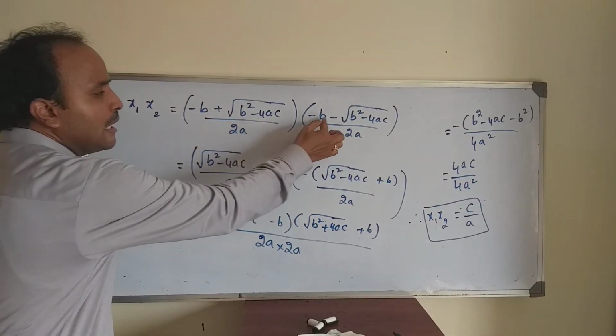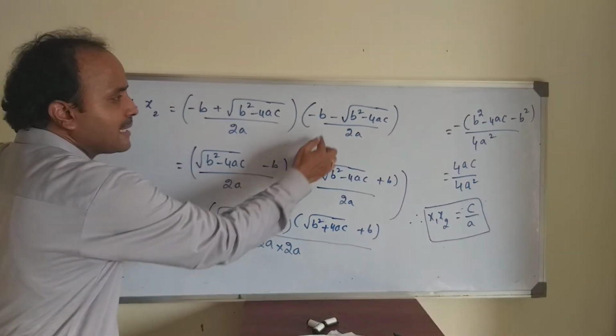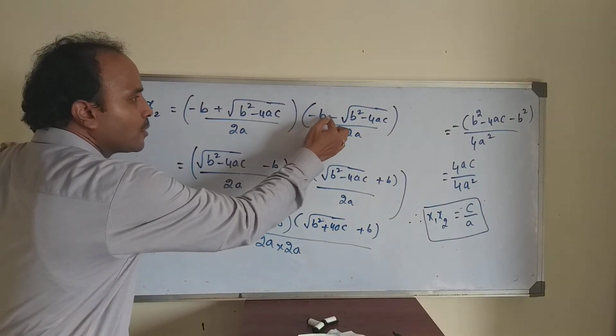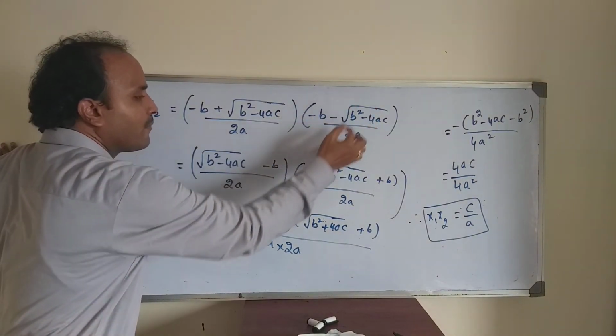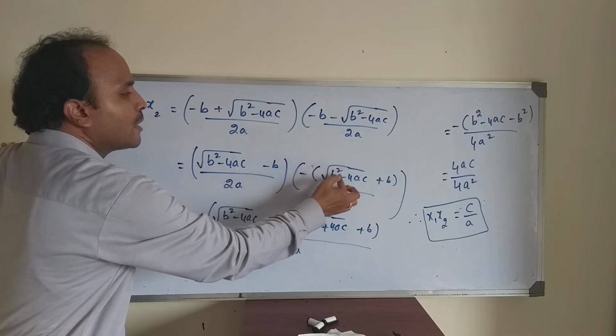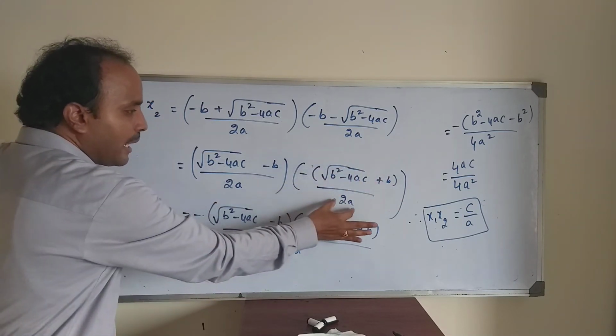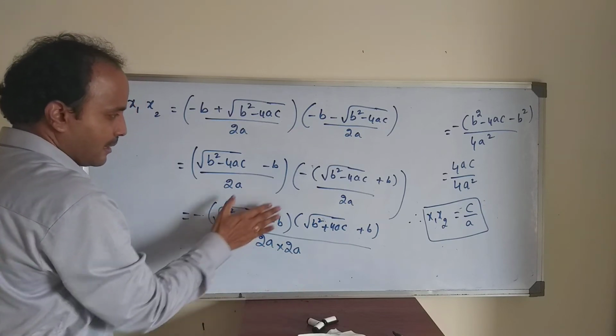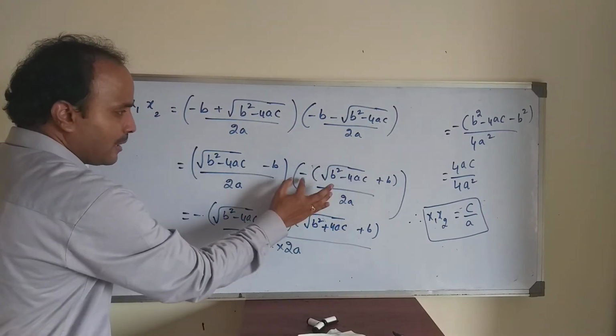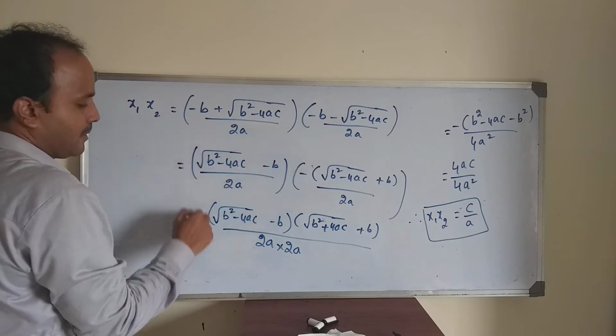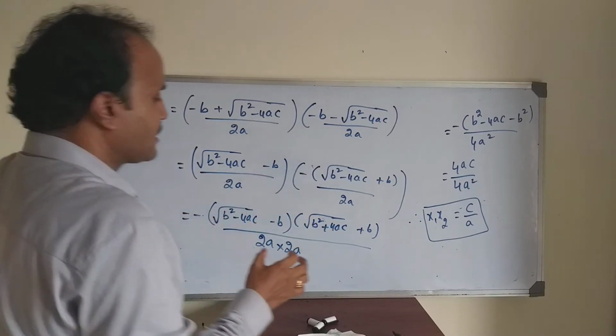In this term I am taking minus common. If you take minus common, both become plus: b plus root of b square minus 4ac, or interchanged, root of b square minus 4ac plus b by 2a, 2a into 2a. The remaining term is as it is, and this minus I am writing outside.